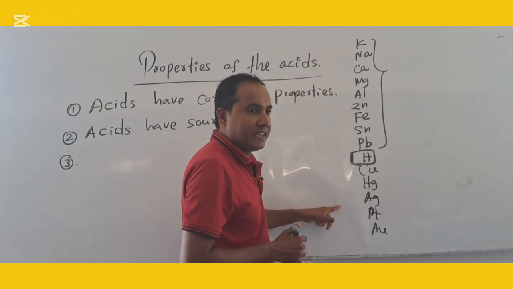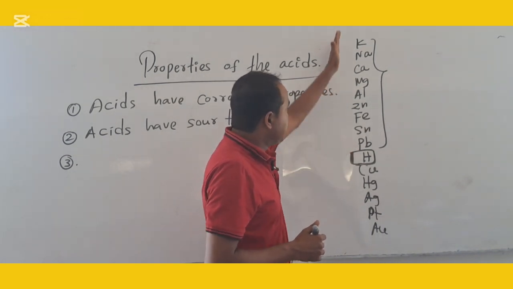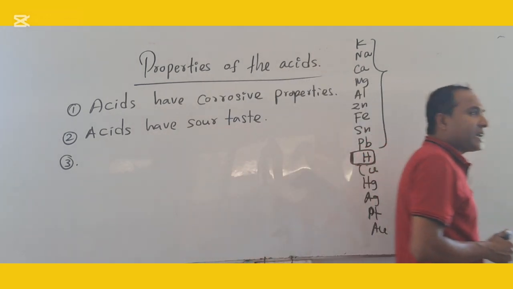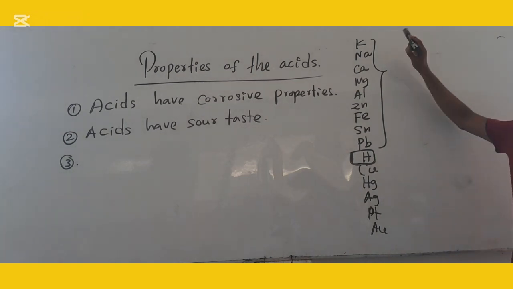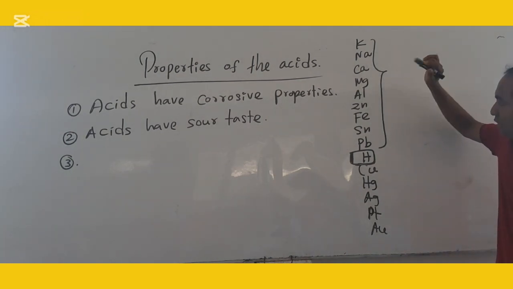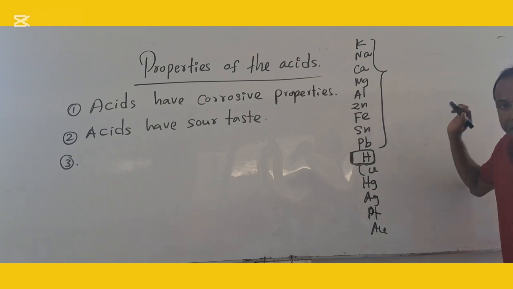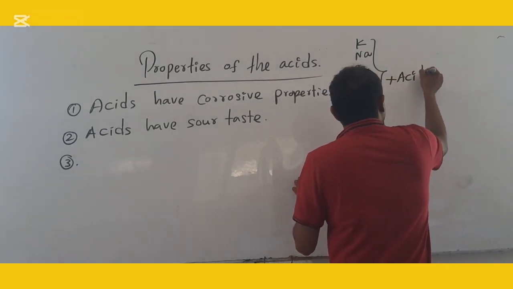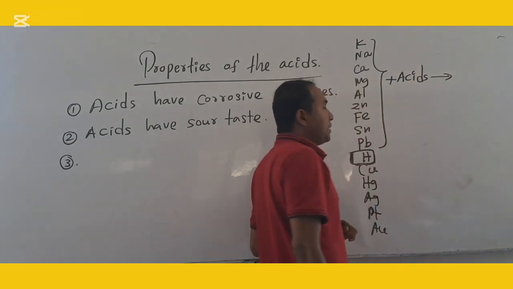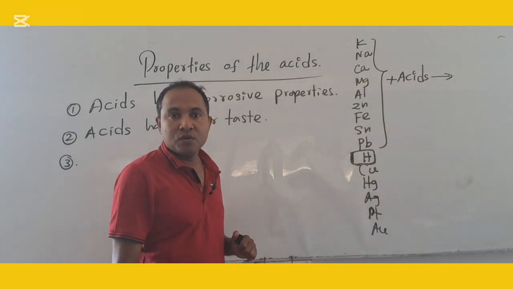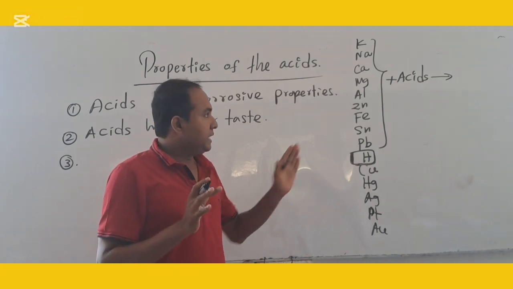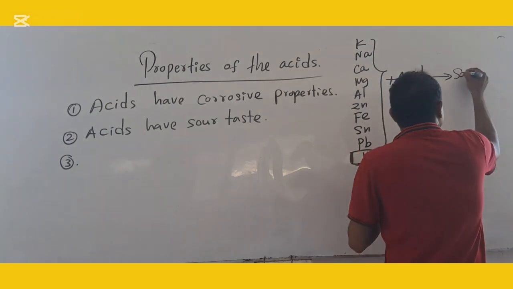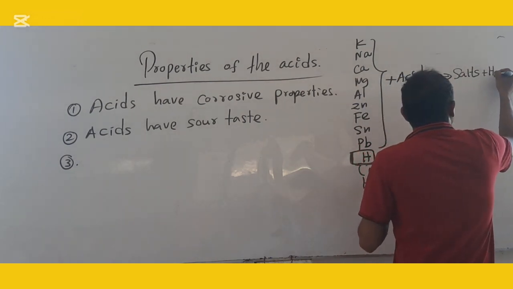This is the activity series. This is the hydrogen. These are the metals above the hydrogen. So what are the metals above the hydrogen in the activity series? Potassium, sodium, calcium, magnesium, aluminium, zinc, iron, tin, lead. You must remember. These metals react with acid. What will produce? When these metals react with acid, you must remember, they produce salt plus hydrogen gas.